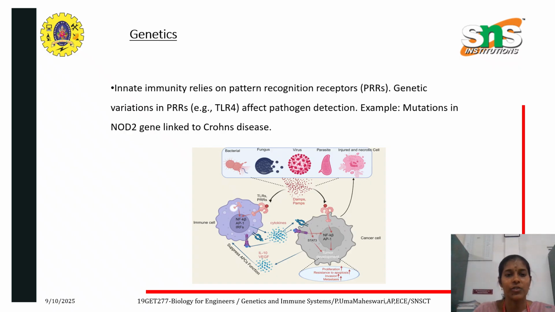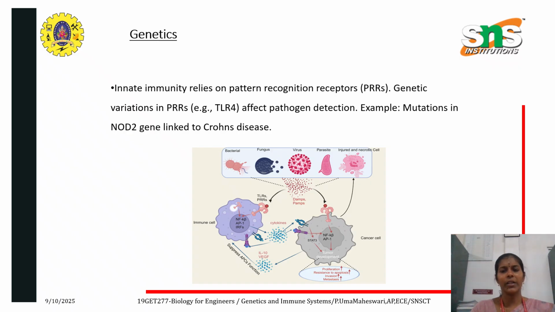The next one is genetics. Here the innate immunity relies on pattern recognition receptors. The genetic variation in PRRs affects the pathogen defenses. For example, mutations in the NOD2 gene are linked to Crohn's disease. The key concepts of genetics are gene, DNA, and heredity. These are the three important factors we need to keep in mind.